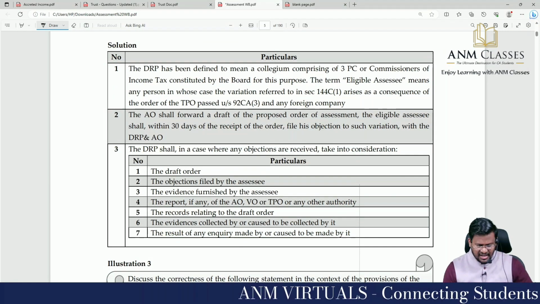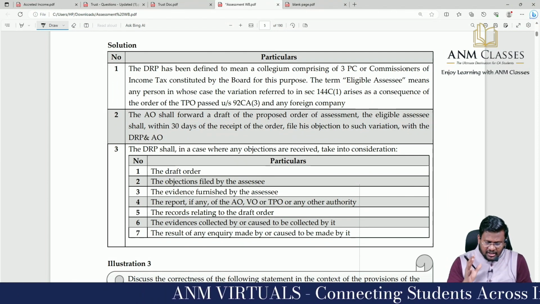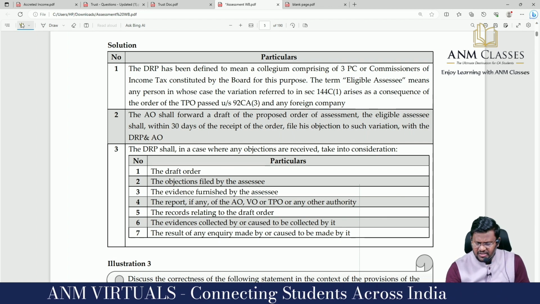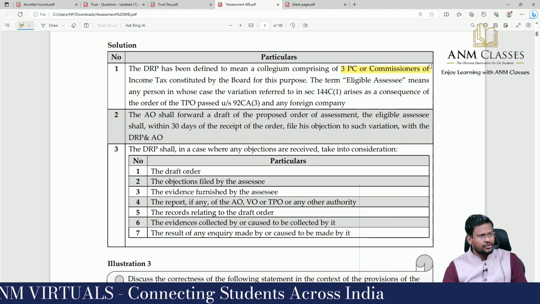So this is the answer. The DRP has been defined to mean a collegium comprising of 3 principal commissioners or commissioners of income tax.